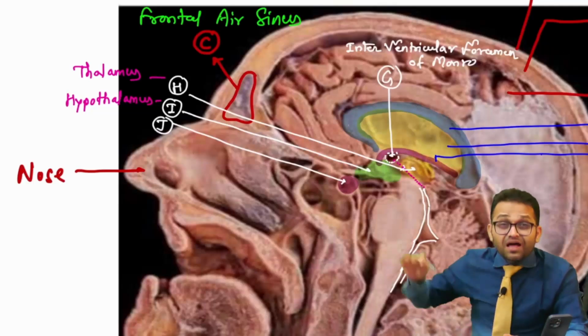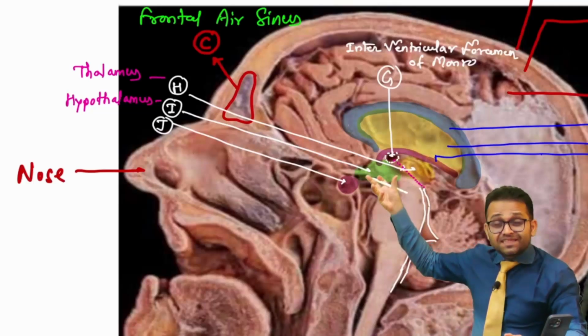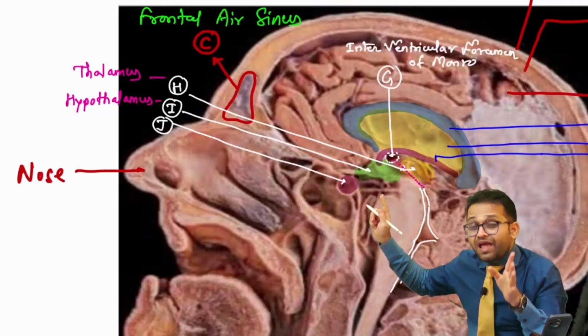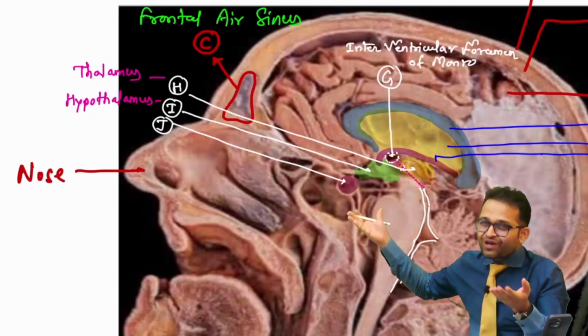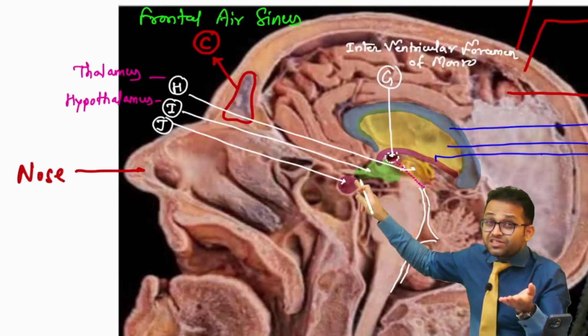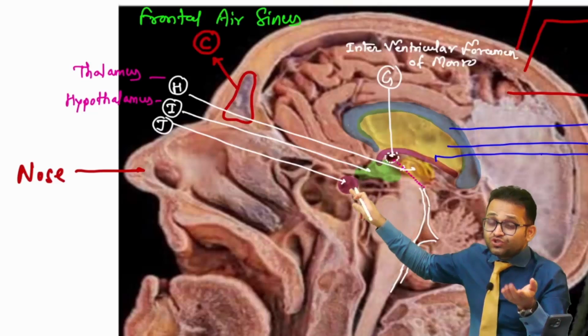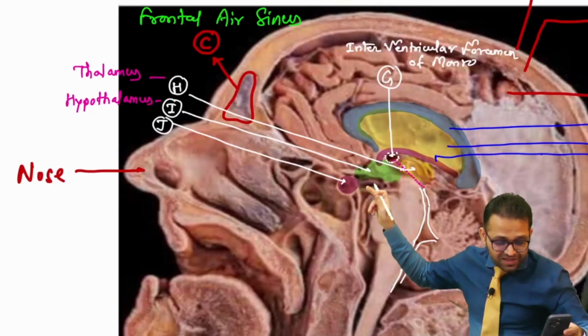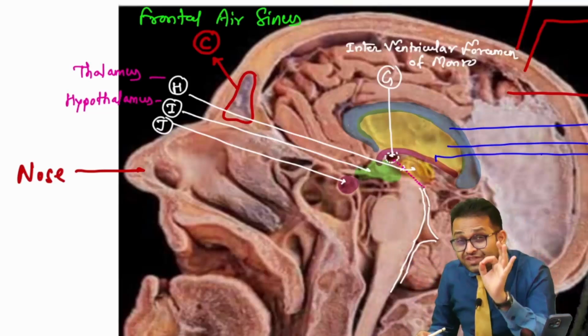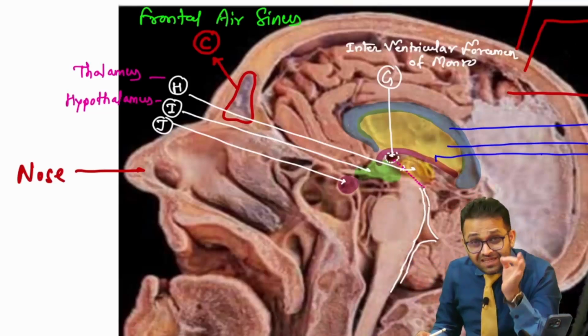Now look, the hypothalamus synthesizes two hormones, antidiuretic hormone, MCQ, as well as oxytocin hormone, love hormone, MCQ. And these are released, then stored within this particular zone, J. Can you tell me what is the name of this J? Sir, this J is nothing, this J is our pituitary gland, which is located within the sella turcica.